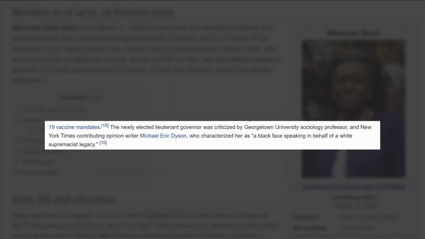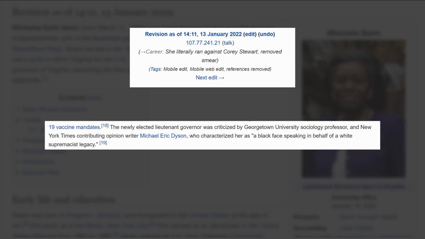The second one was edited onto Winsome Sears' wiki, who is a Republican lieutenant governor for Virginia. The newly elected lieutenant governor was criticized by Georgetown University sociology professor and New York Times contributing opinion writer Michael Eric Dyson, who characterized her as a blackface speaking on behalf of white supremacist legacy. I can't figure out if it's being used as a dig against Dyson or Sears, but either way, it can't be used by Crowder to show bias against the right, as it was removed because the editors considered it to be a smear against the Republican.